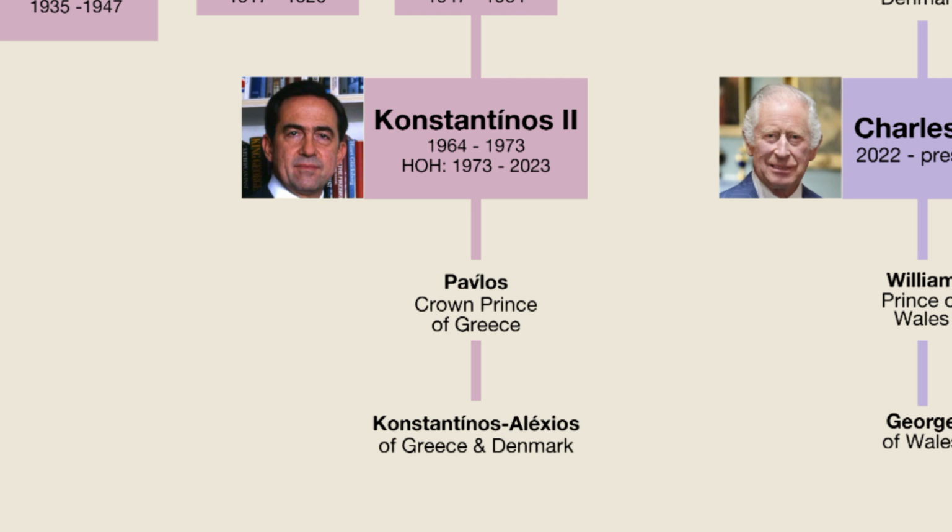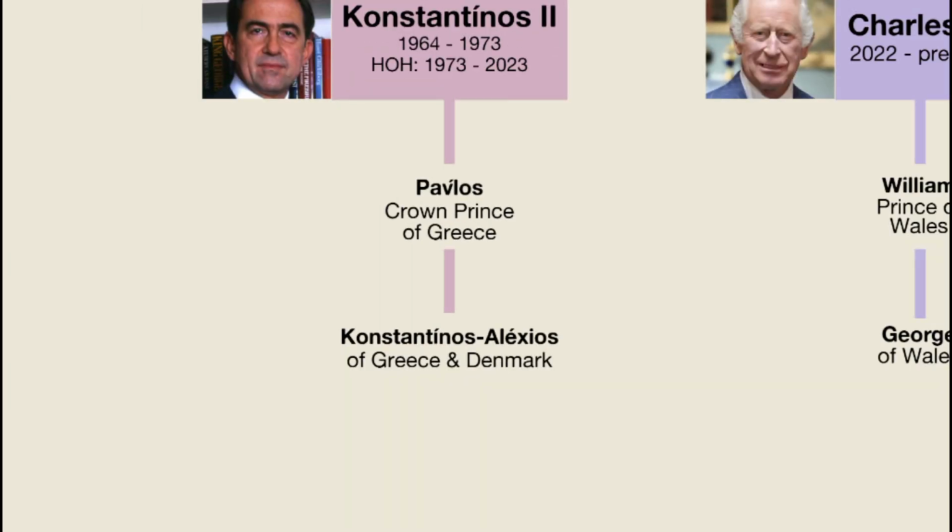Constantine continued to live in exile until 2013, when he moved to Athens, where he stayed until he died in January of 2023. His son Pavlos, the last crown prince of Greece, is the current head of the house. He delivered Constantine's eulogy during the funeral ceremony and carried his coffin with his brothers, sons and nephews at the burial.